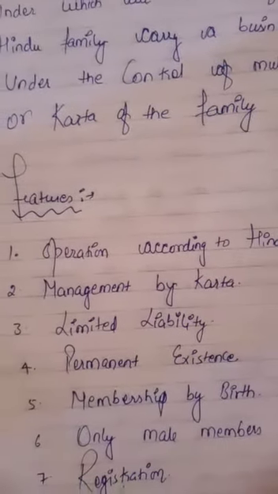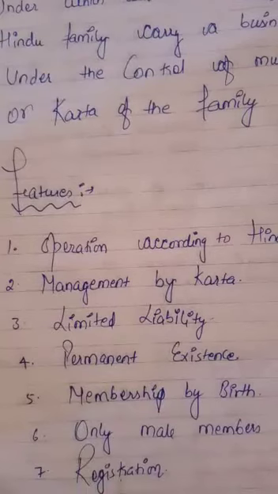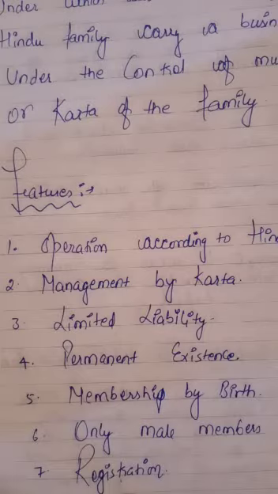Second is management by Karta. I told you Karta is the eldest male member of the family and he controls all the managerial affairs of the business. The joint Hindu family business is normally managed by a senior member of the family. He is known as Karta or Mukhya. And the other members of the family do not have the right to interfere in the business. This is the biggest drawback.